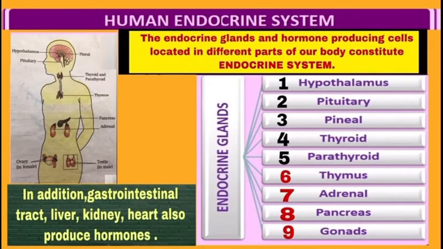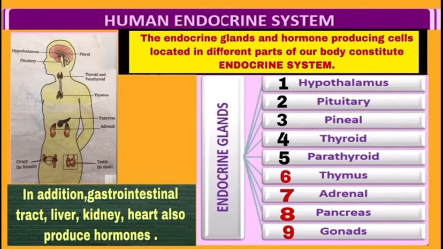Now come to the human endocrine system. Where are these glands present in our body? The endocrine glands and cells which produce hormones are located at different parts of our body. You can see their location in the diagram. They may be present in the brain, in the neck region, on the kidney, etc. Different endocrine glands present in our body are: 1. Hypothalamus, 2. Pituitary, 3. Pineal, 4. Thyroid, 5. Parathyroid, 6. Thymus, 7. Adrenal, 8. Pancreas and 9. Gonads, meaning testes and ovaries.